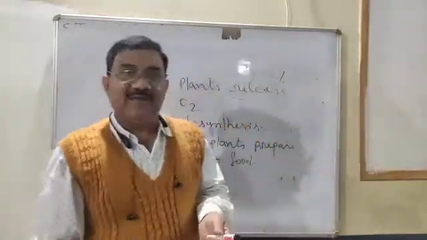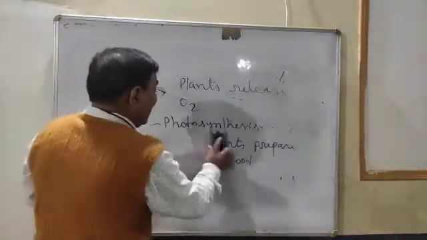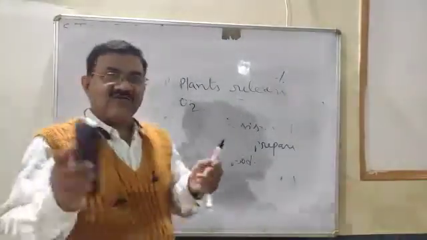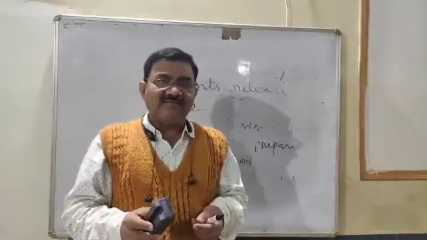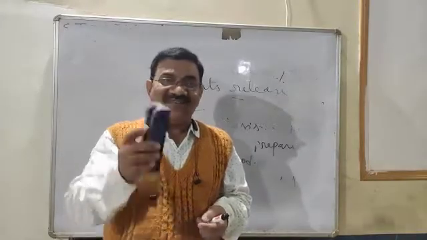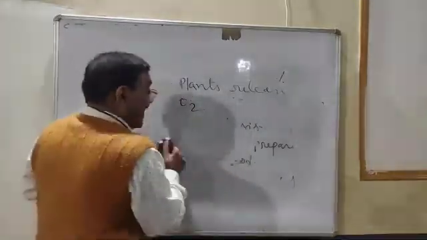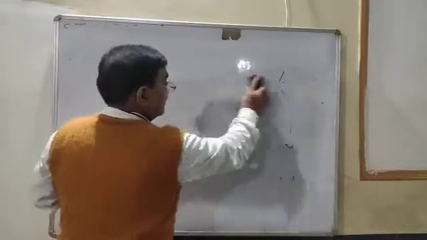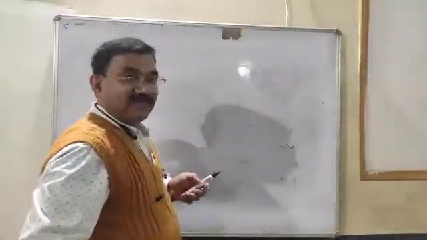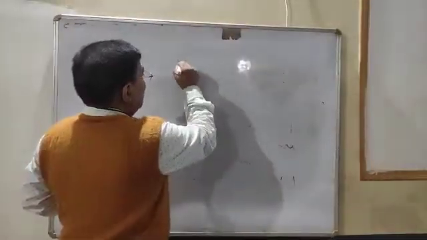How is this food prepared and what is the food of the plant? Dal, bhat, chokha, chutney, achar? No, plants will not eat that. The food of the plant is glucose.